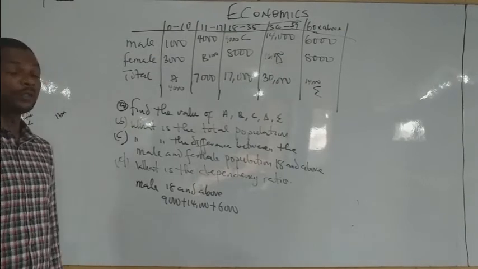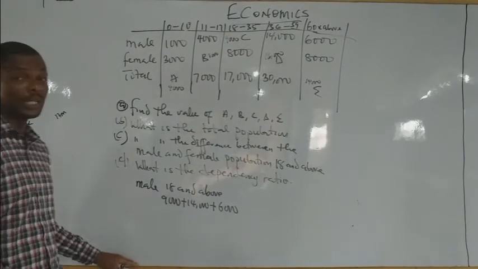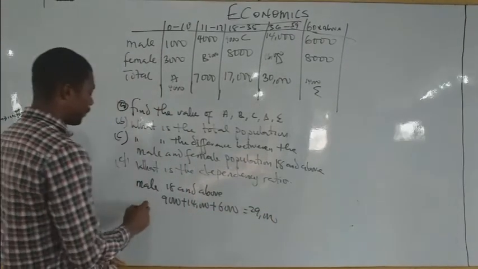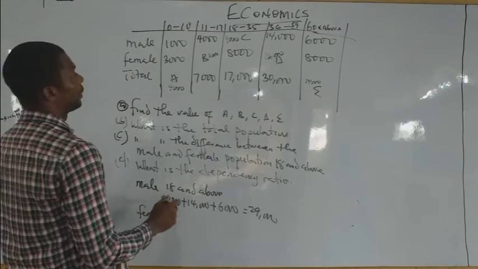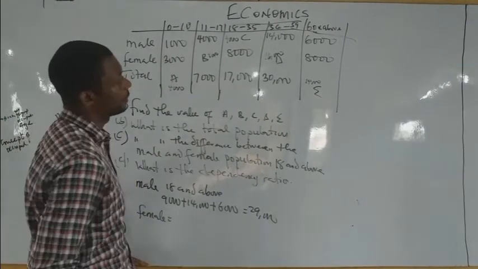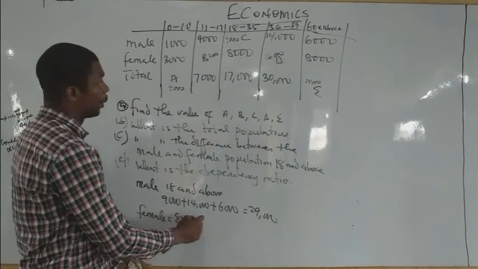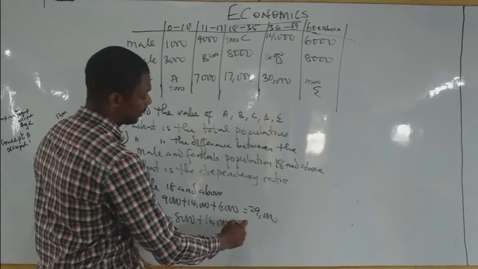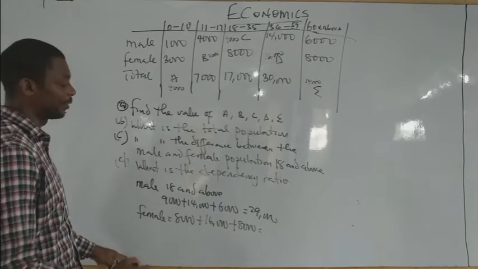All down gives what? When you get the 14 plus 6 obviously is 20, you have 29,000. So this guy is 29,000. Then the female is what? 8,000 plus 16,000 plus 8,000. What do you have there? That's 16 plus 16, that's 32,000.